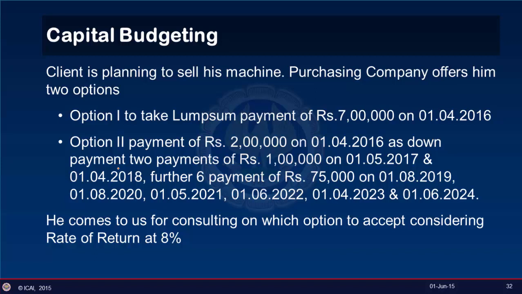Now see, this time the cash flows are not at the same frequency period and are not even also. Now to compare these two options, we need to find the present value of option 2, which we can do using the function XNPV, which has three things required in its syntax. One is rate, other is values, and third is dates. Now with the example, we'll see how we can do it.